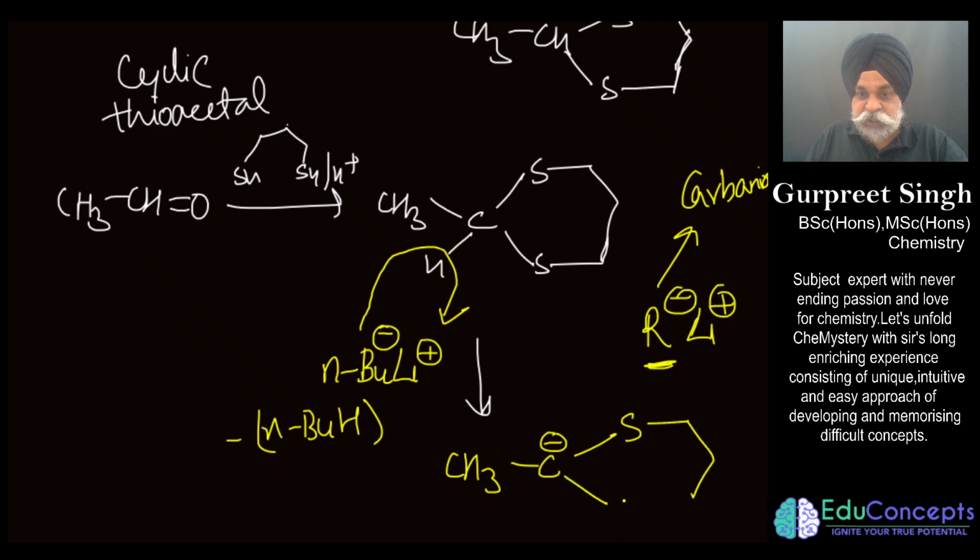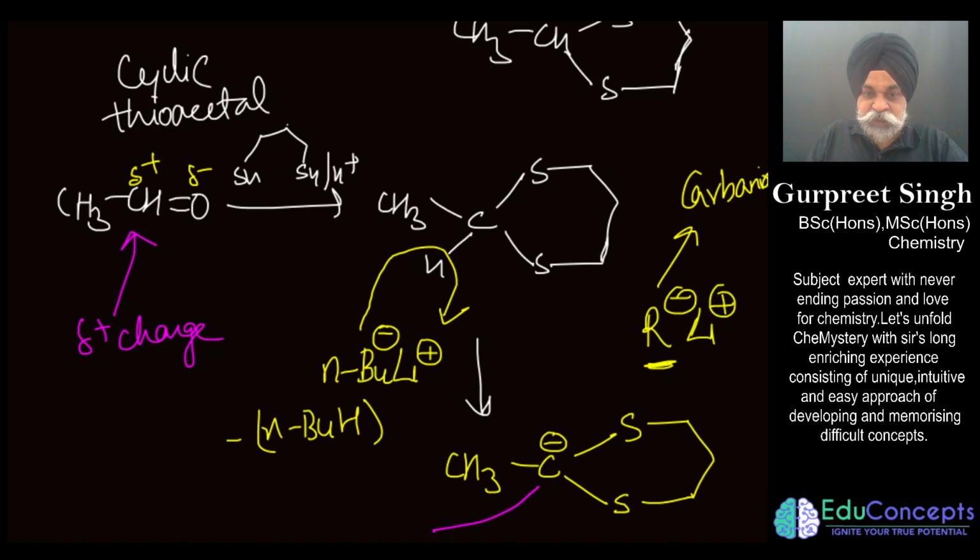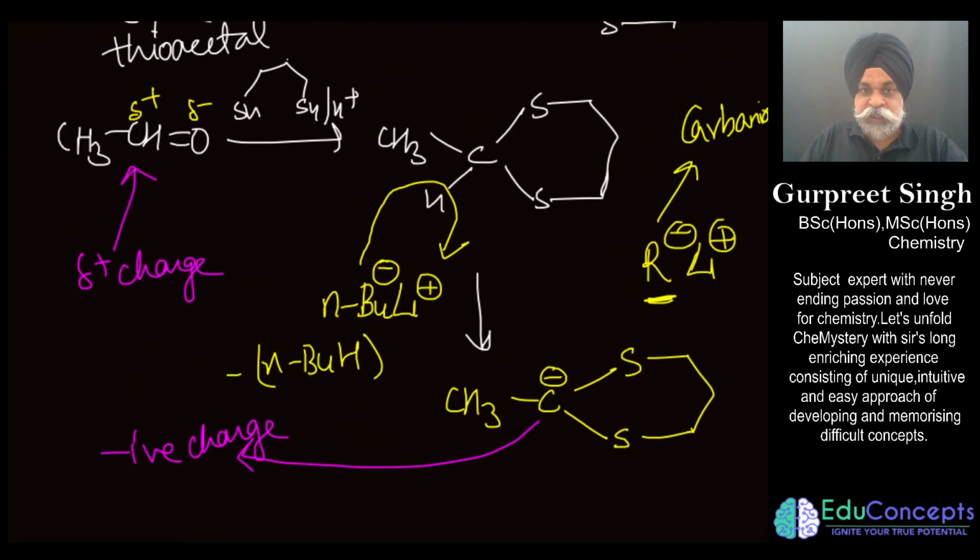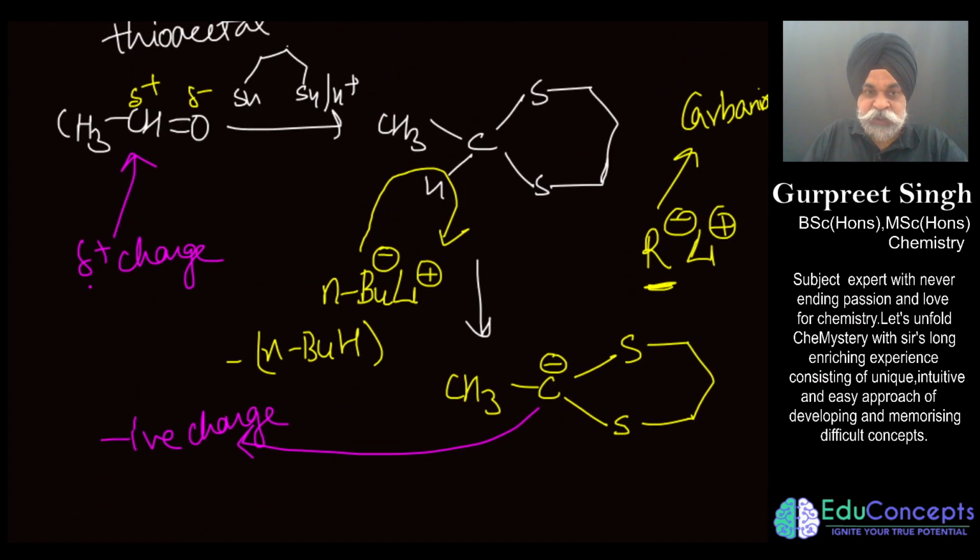And now the question arises: this carbon, at the starting of this reaction, has a delta positive charge. Now the same carbon has a negative charge. This is beautiful. Wow, this is very interesting. The carbon which we started with has a delta positive charge, but after this reaction, we are able to get a negative charge on the same carbon.